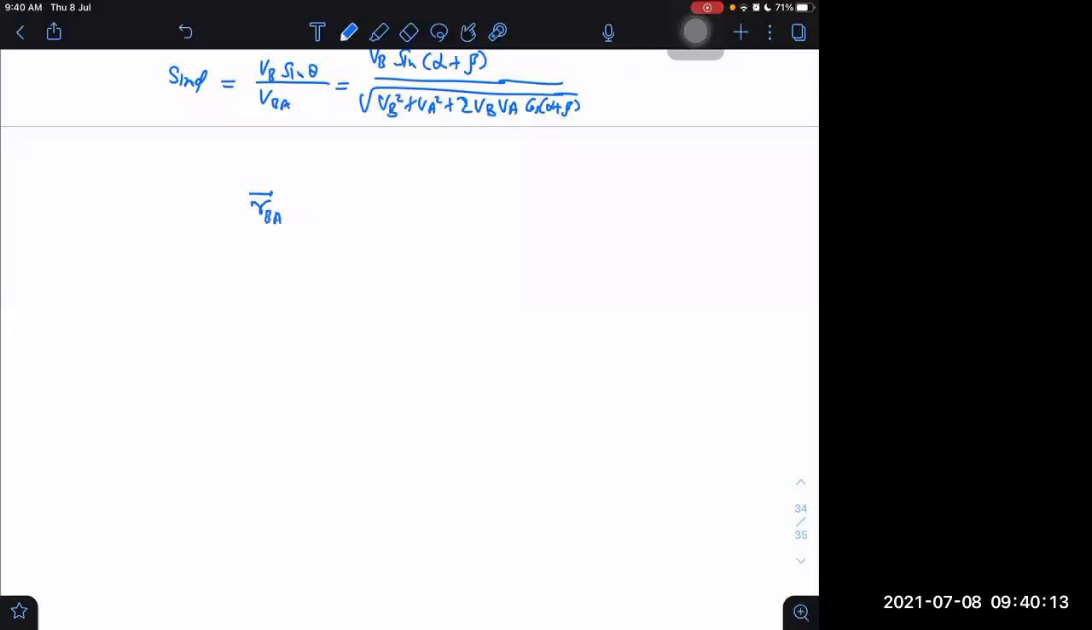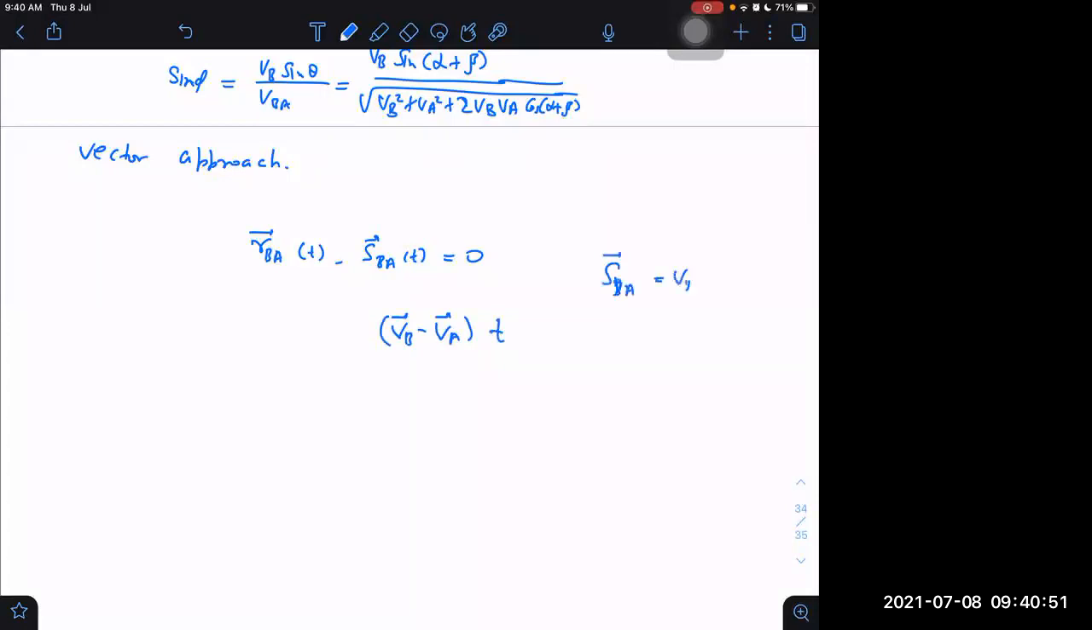RBA as a function of time t, dot product with displacement of B with respect to A as a function of time t, should be equal to 0. From here we get time. In the vector approach, we don't get the distance directly. First we get the time, and that time we put again in RBA(t), and then we get the distance. Now this is nothing but VB vector minus VA vector, VBA, into time t. Displacement of B with respect to A is nothing but VBA into t.